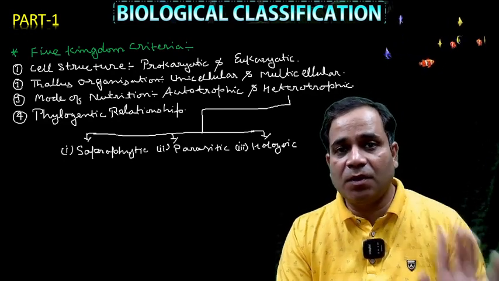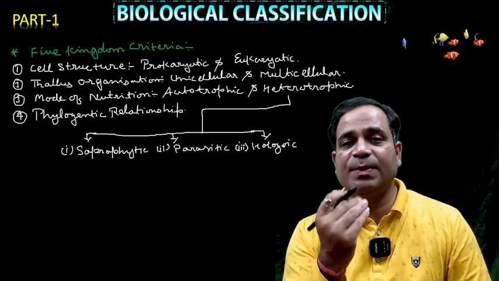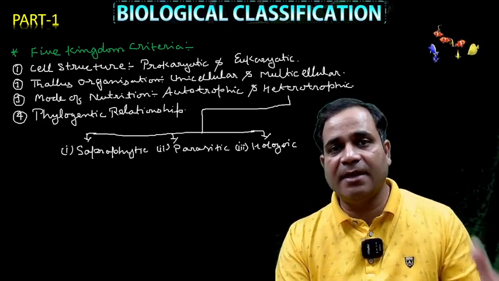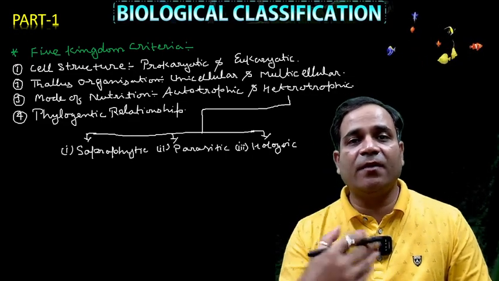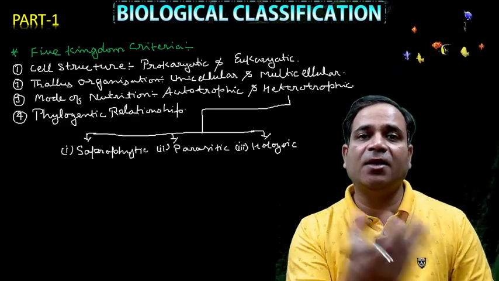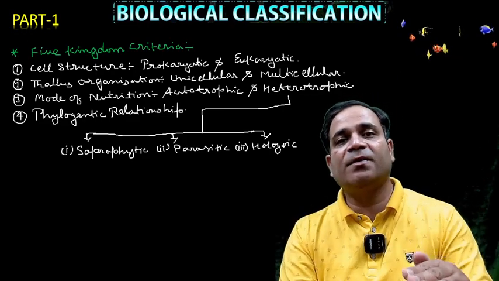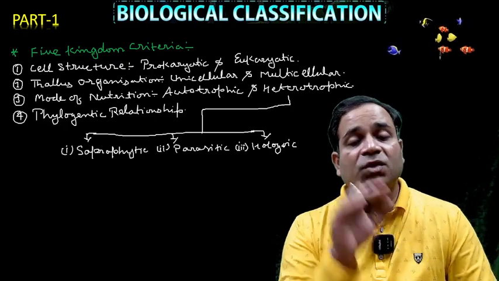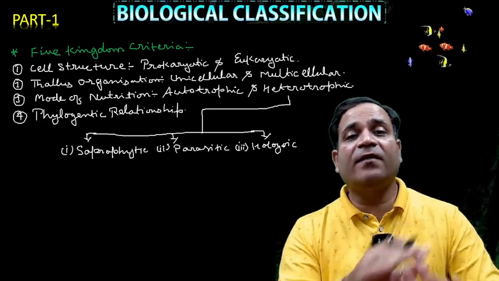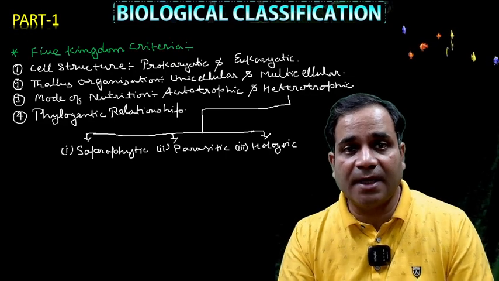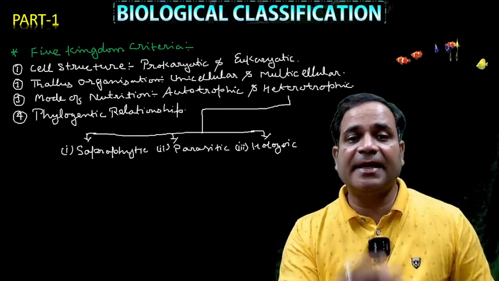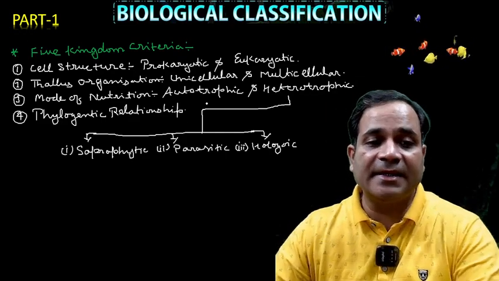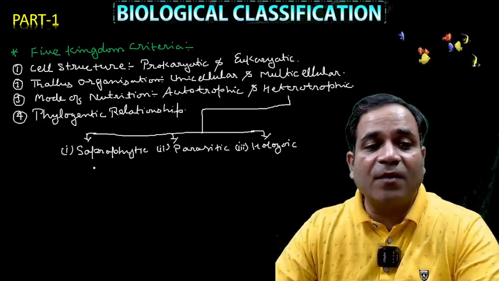Heterotrophic and autotrophic, you all know. Autotrophic means the organisms which can synthesize their own food in the presence of sunlight, carbon dioxide, water and minerals, etc. While in heterotrophic, we all are heterotrophs, which directly or indirectly depend on autotrophs. It means those organisms which cannot make their own food depend on autotrophs. So heterotrophic is further classified into three parts: number one saprophytic, second parasitic, and third holozoic.